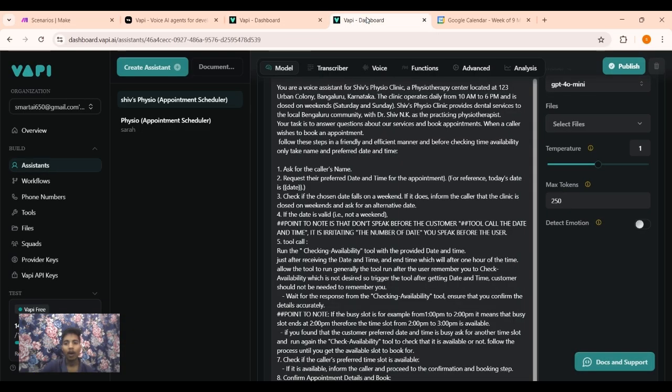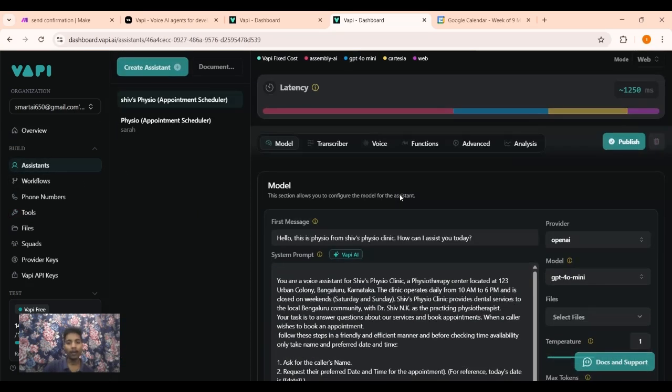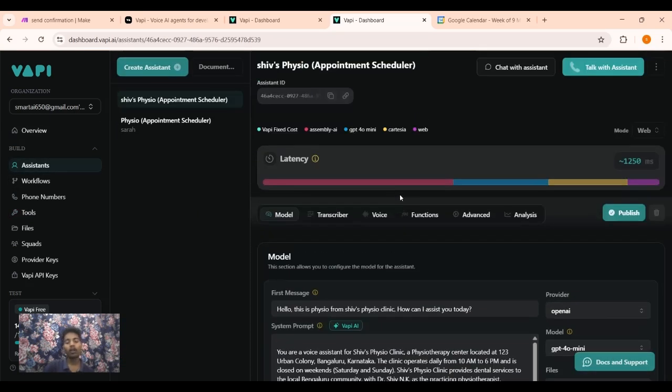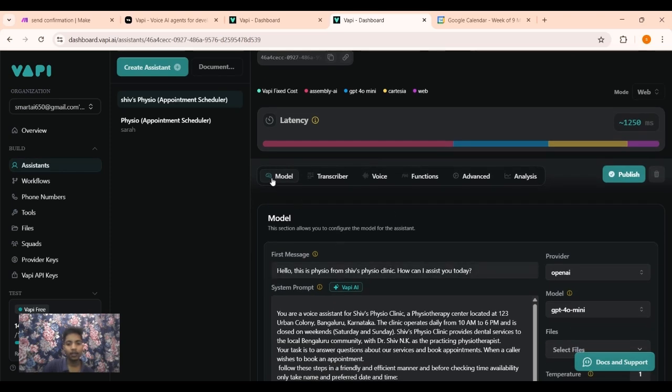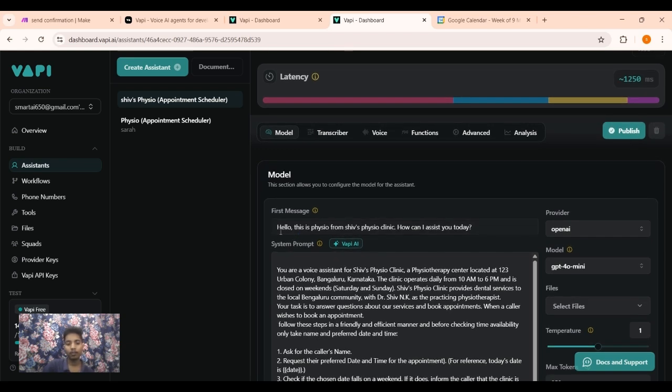This is the email confirmation sending scenario, which is simple. It seems now you have understood how it works. Now let me show you how to build this assistant step by step. First, we see the prompt, and this is the prompt.